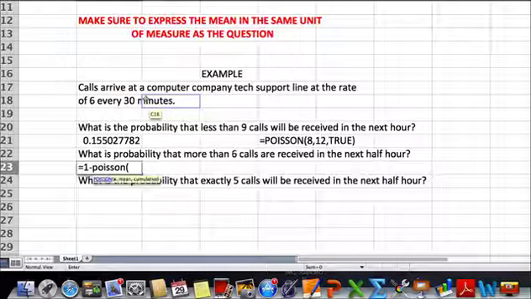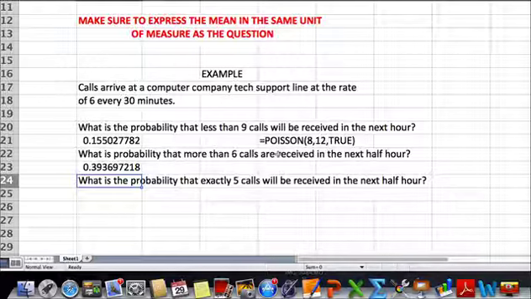So we're going to enter 6, and here the mean and the question are in the same unit. They're both a half an hour, so we're going to be able to use the mean as it's listed, and then we're going to say true. When we hit enter, we're going to get a little over 39%.